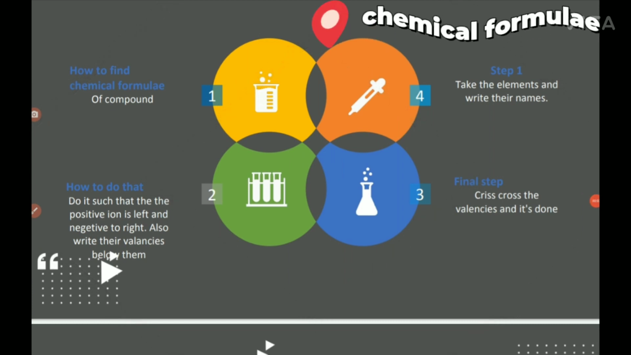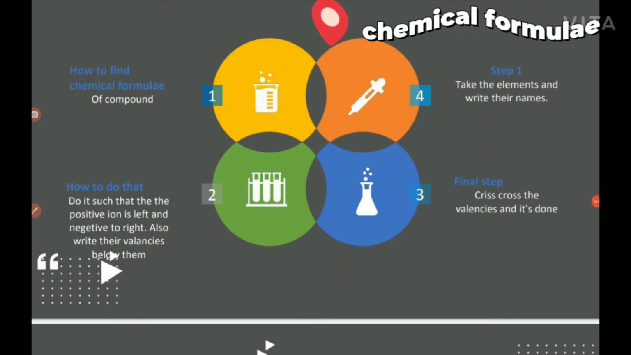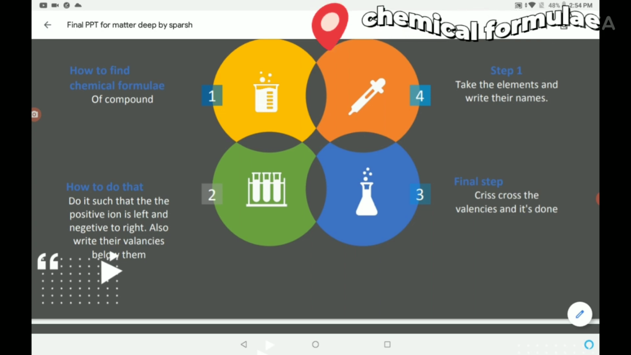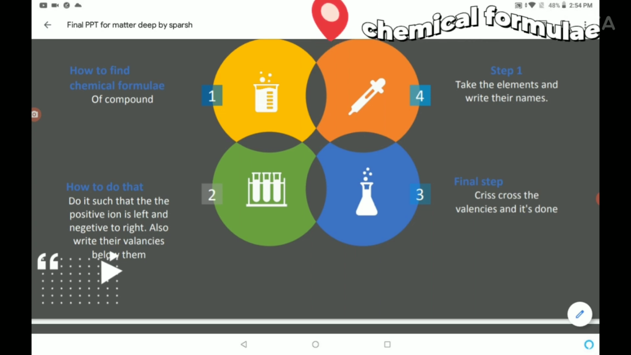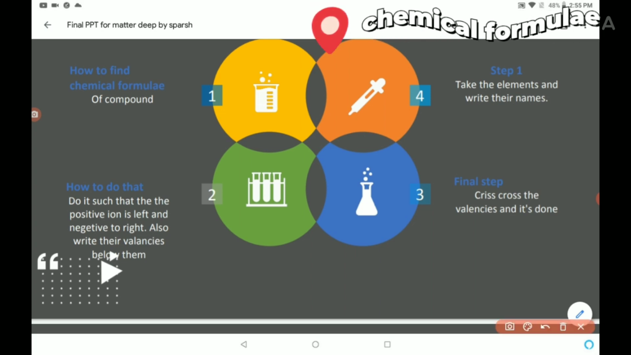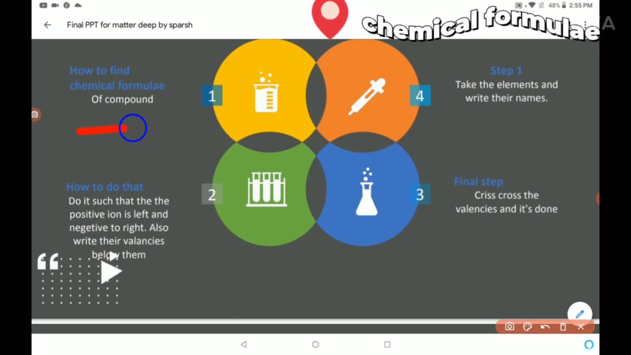How to find a chemical formula? You can see how to find it. Let me show it to you too. So what you do while finding a chemical formula is so simple. How to find a formula of a compound? Just that title.